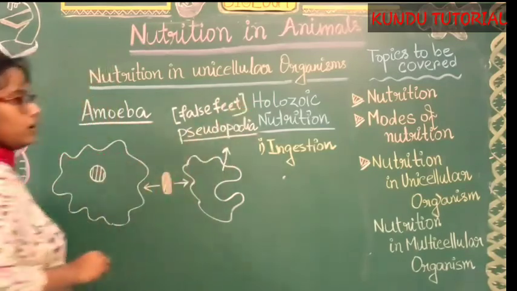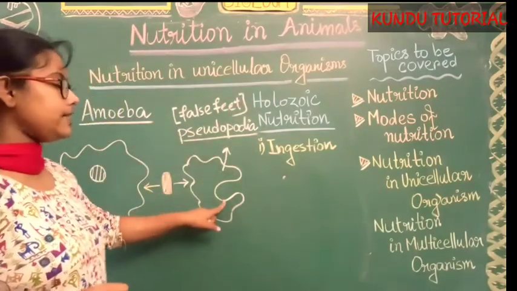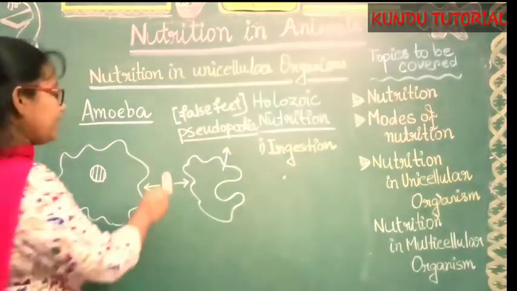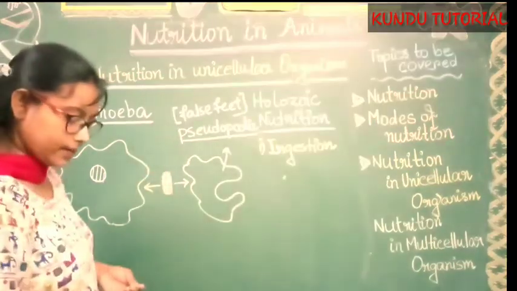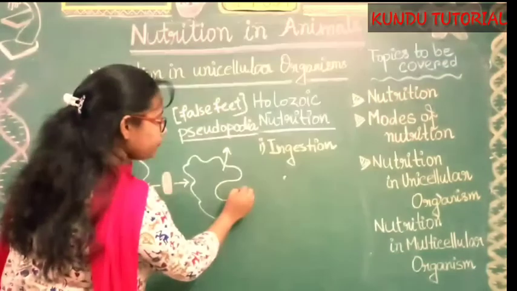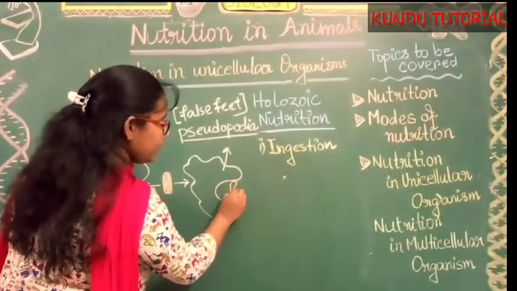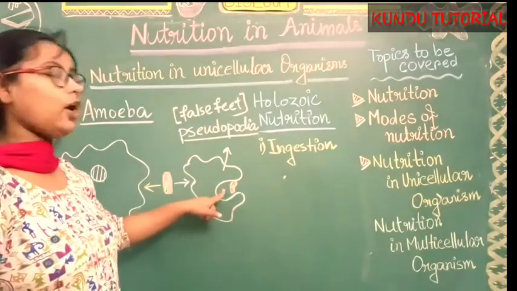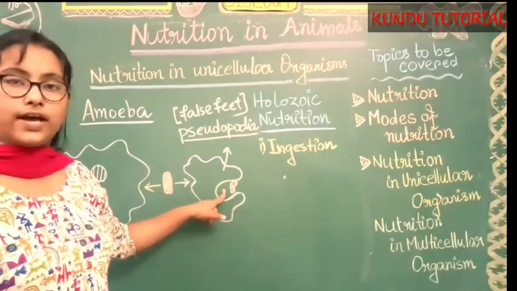Why? Because this pseudopodial structure helps to move. Where will they move? Nearby the food items. So the food items are then inside of their pseudopodial structure.